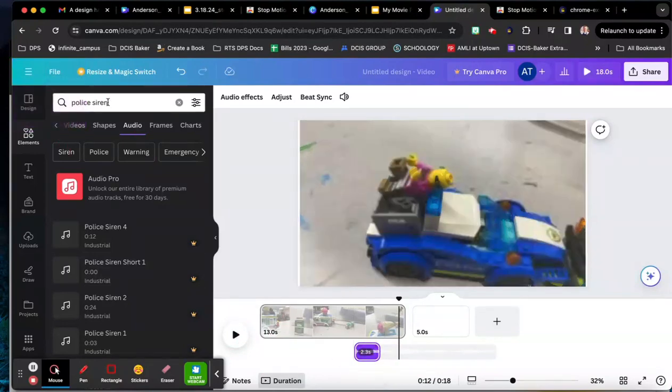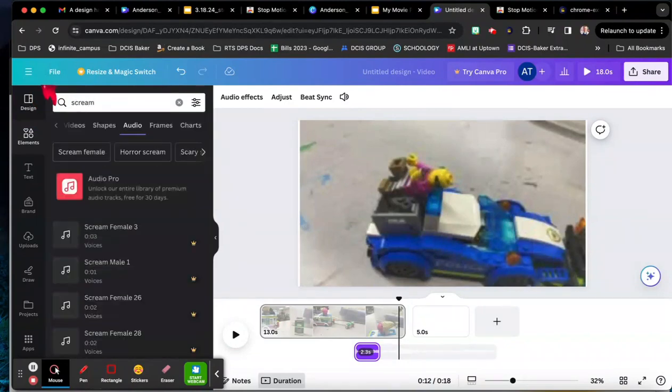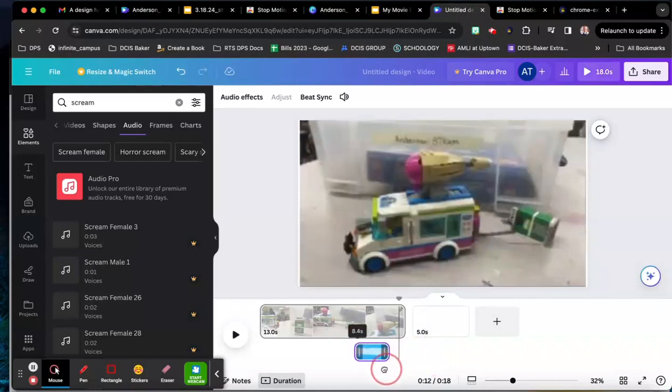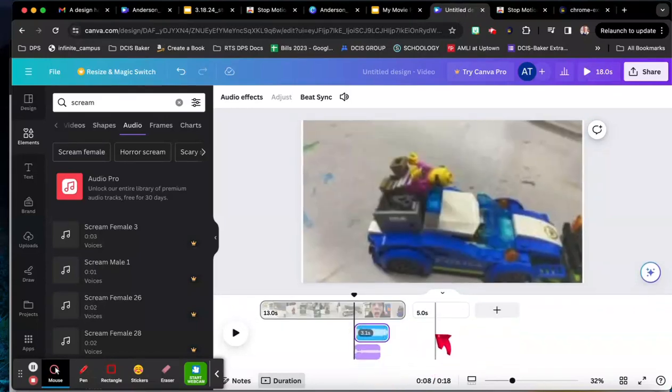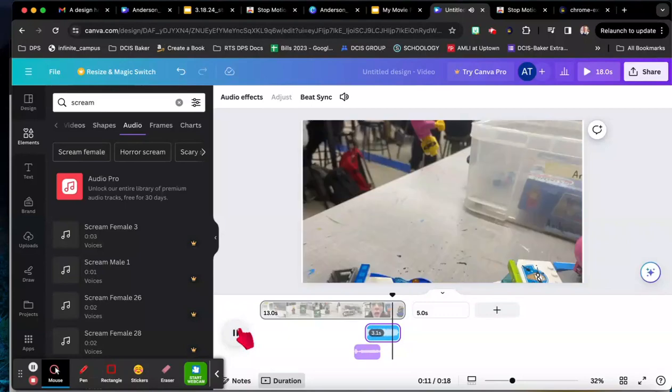So right now, we saw the police siren. I want to add a scream. Perfect. Okay. I'm going to add a scream. Now, they will start adding them next to each other unless you click it and you drag it where you want it to be. And then they'll start to stack. Okay. So I'm going to move this closer to where he's actually screaming. Let's see. There we go.